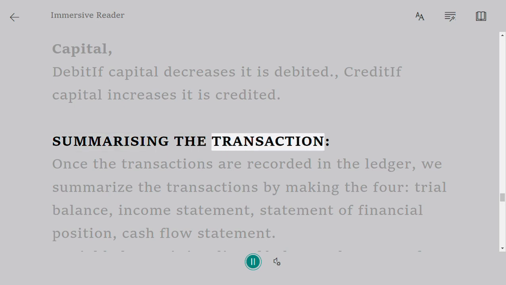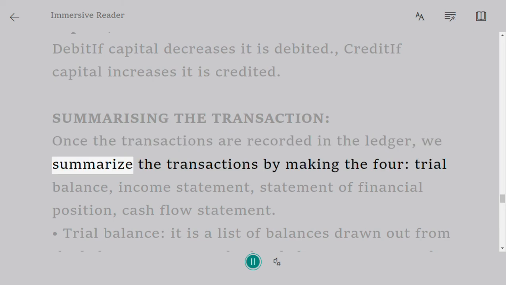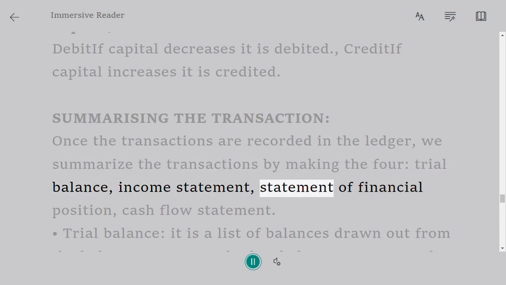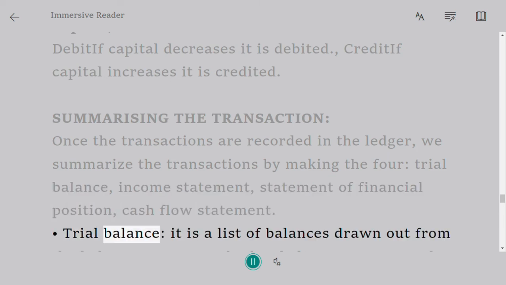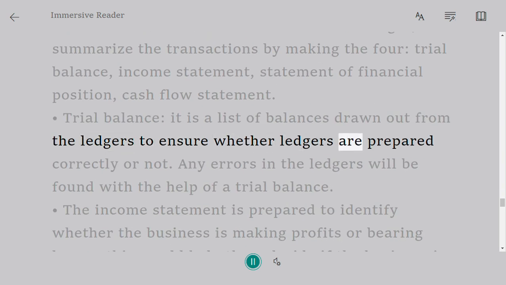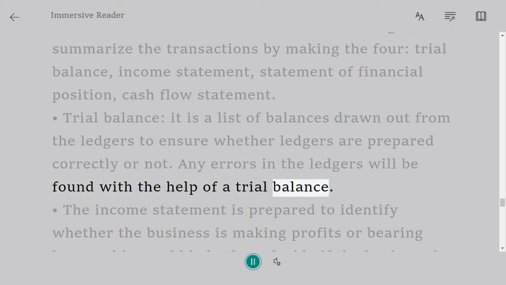Summarizing the transactions. Once the transactions are recorded in the ledger, we summarize the transactions by making the trial balance, income statement, statement of financial position, and cash flow statement. Trial balance: it is a list of balances drawn out from the ledgers to ensure whether ledgers are prepared correctly or not. Any errors in the ledgers will be found with the help of a trial balance.